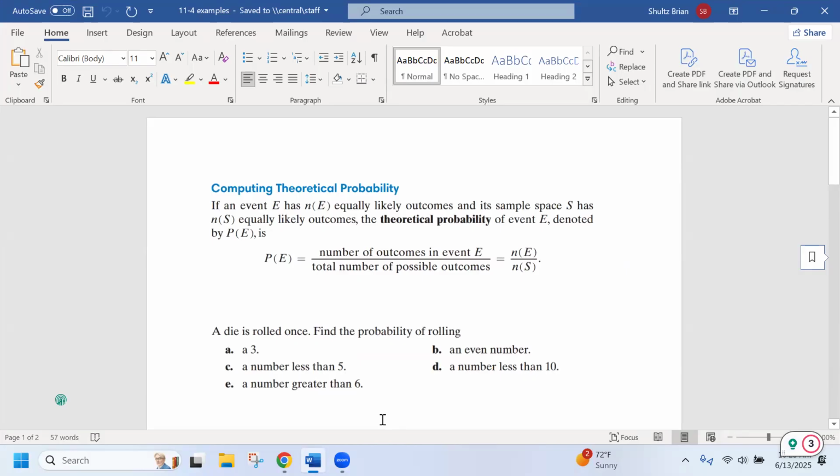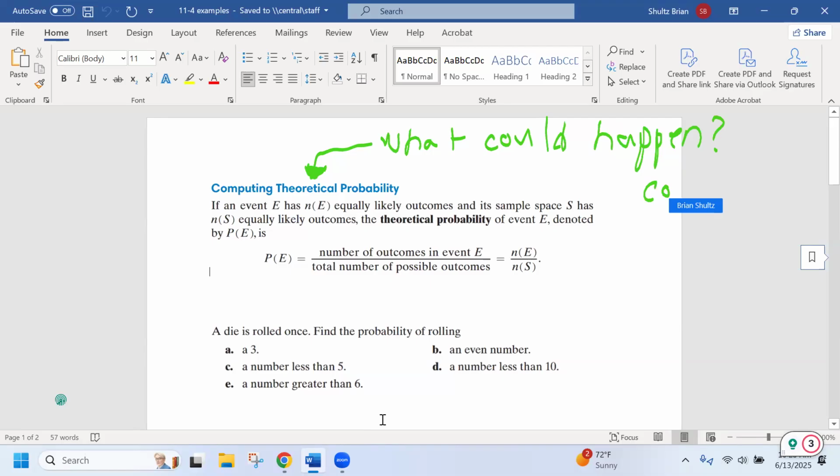We've got what's known as theoretical probability, and that's the most common probability because it deals with what will happen or what could happen. For example, this probability is used with coin toss or dice, to determine the odds.